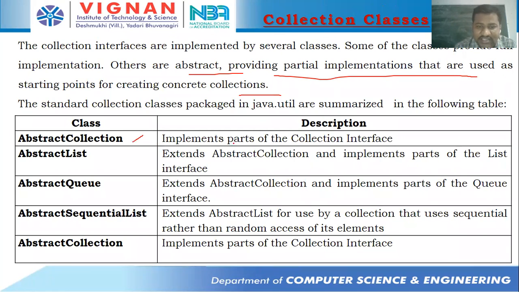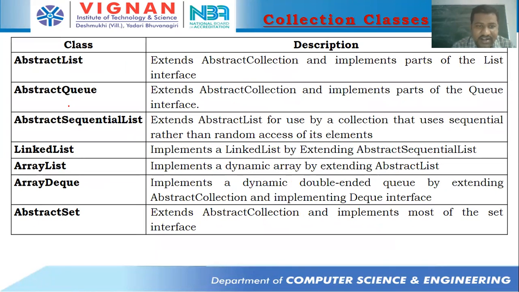AbstractCollection is one class that implements the parts of the Collection interface. AbstractList extends AbstractCollection and implements parts of the List interface. AbstractQueue extends AbstractCollection and implements parts of the Queue interface. AbstractSequentialList extends AbstractList and uses sequential rather than random access of its elements. And then AbstractCollection and AbstractList were repeated again.